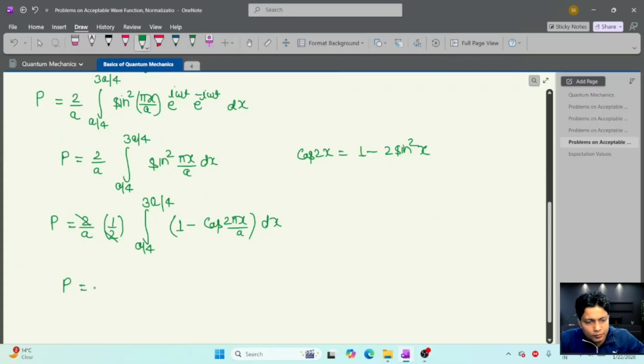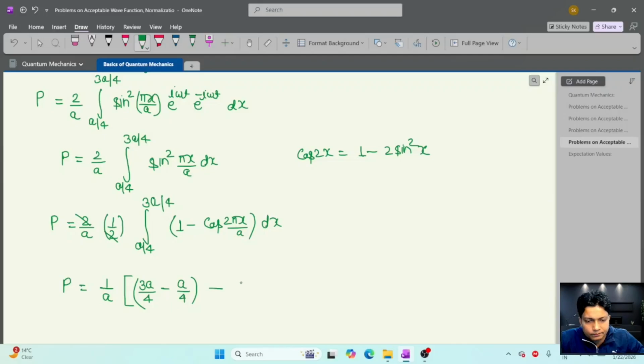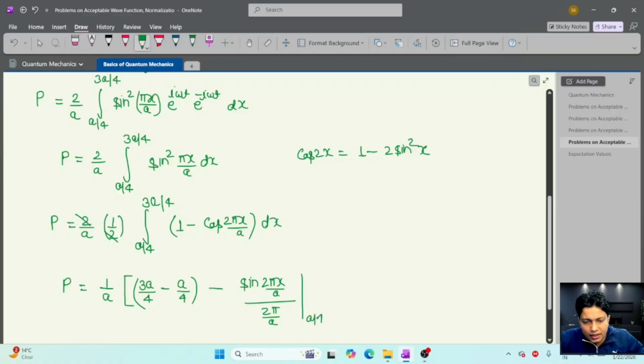So now this probability will be equal to 1 by a, and the first integration is dx, so this will be 3a/4 minus a/4. This is the first integration. If we solve this integration of dx, this gives x, upper limit minus lower limit, and then minus. Now the integration of cos x gives sin x. So this integration gives sin(2 pi x / a) upon 2 pi by a, with limits a/4 to 3a/4.